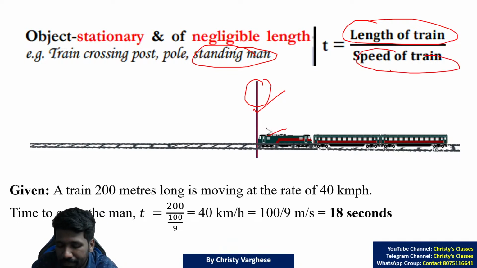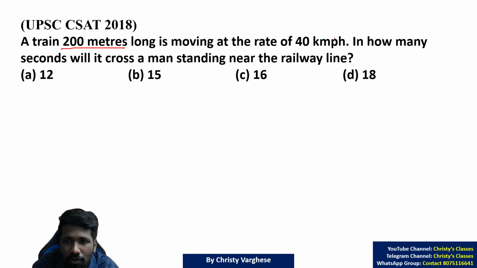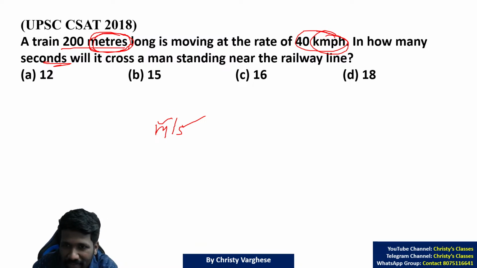What is the speed? Yeah, there you should be careful. 40 kilometer per hour, but this is in kilometer per hour and the answer is in seconds. Meter and second go hand in hand, meter per second we say. Kilometer and hour will go hand in hand, but kilometer and second will not match. Hour and meter will not match. That is why this kilometer per hour first should be converted to meter per second. That is why I told you that conversion is important.